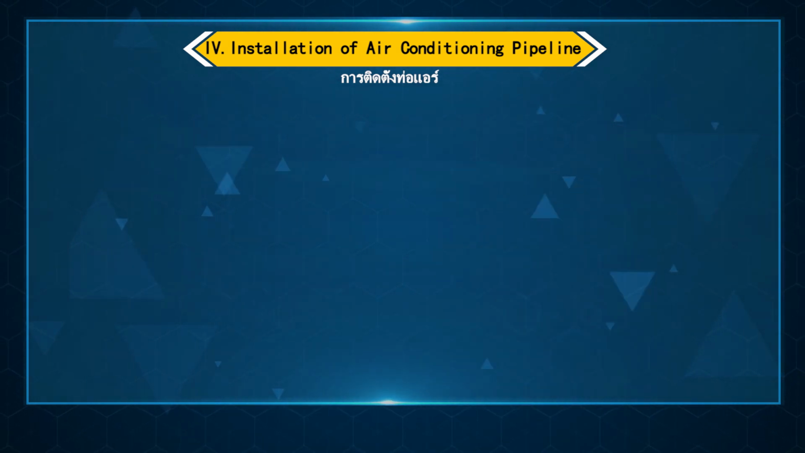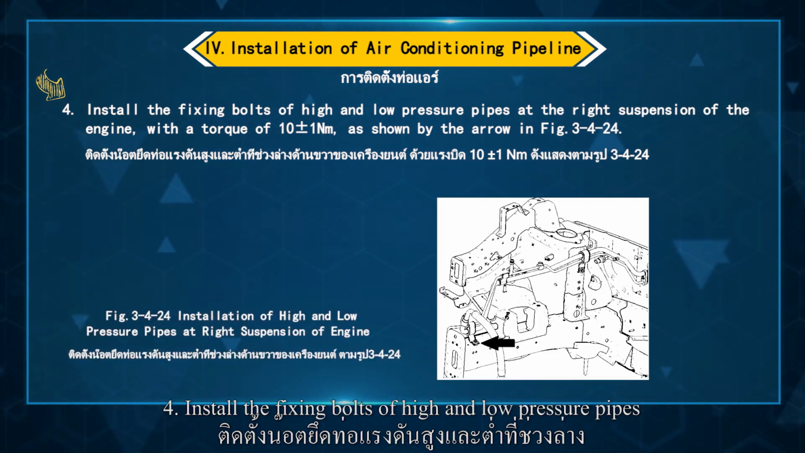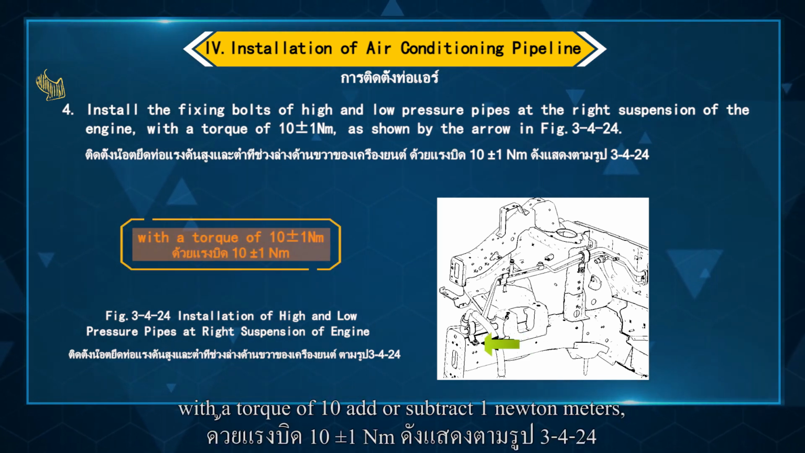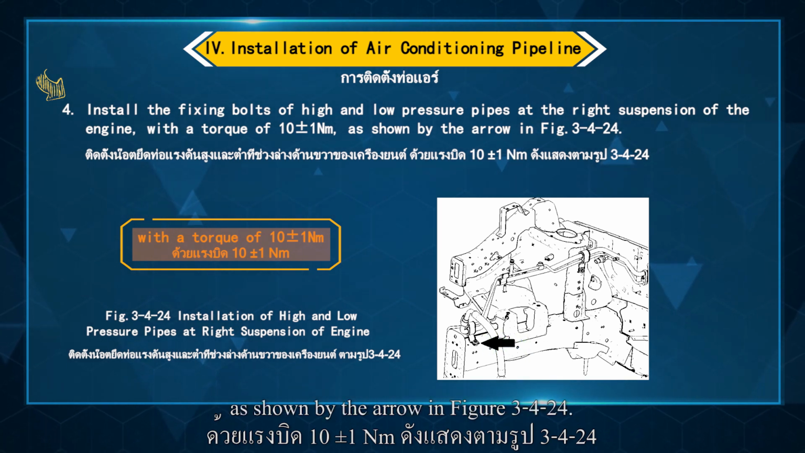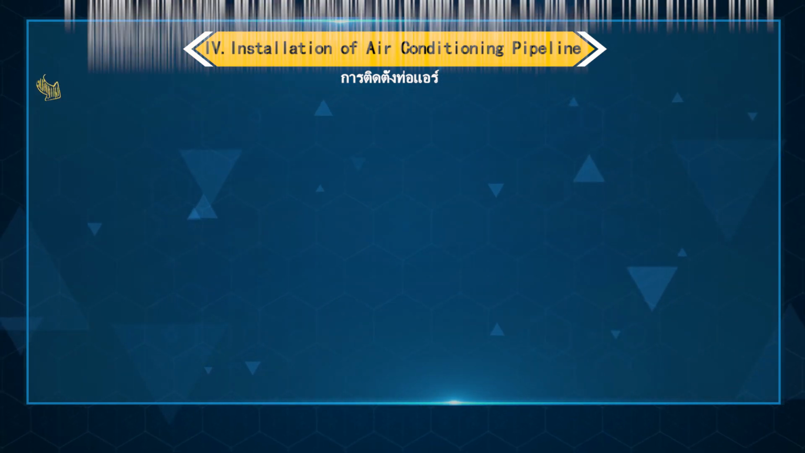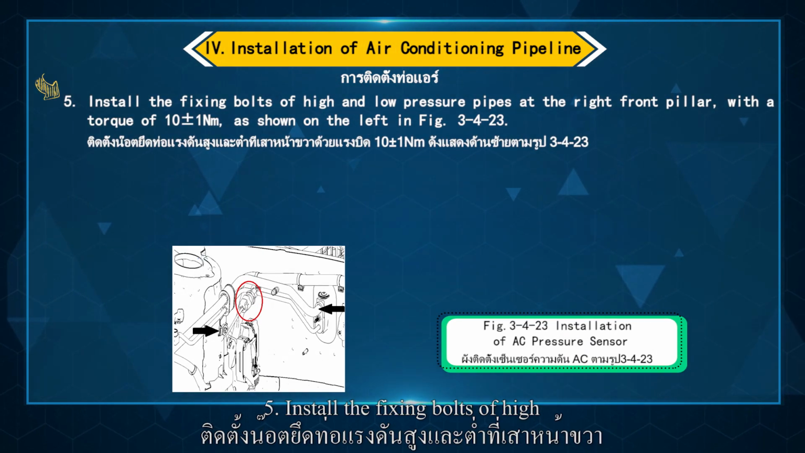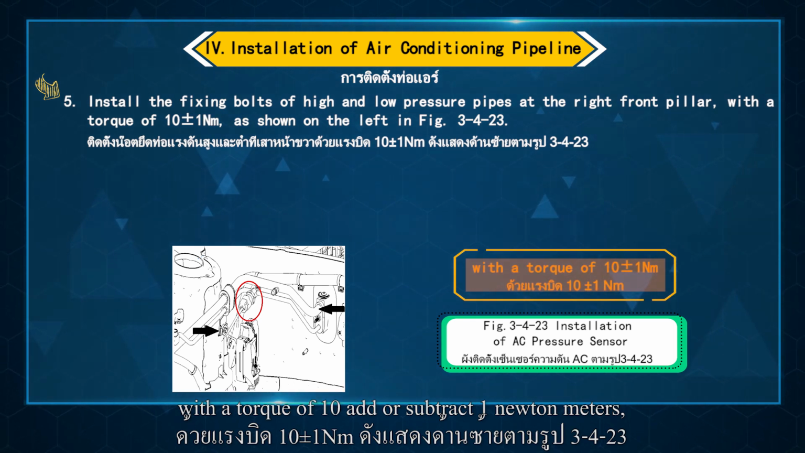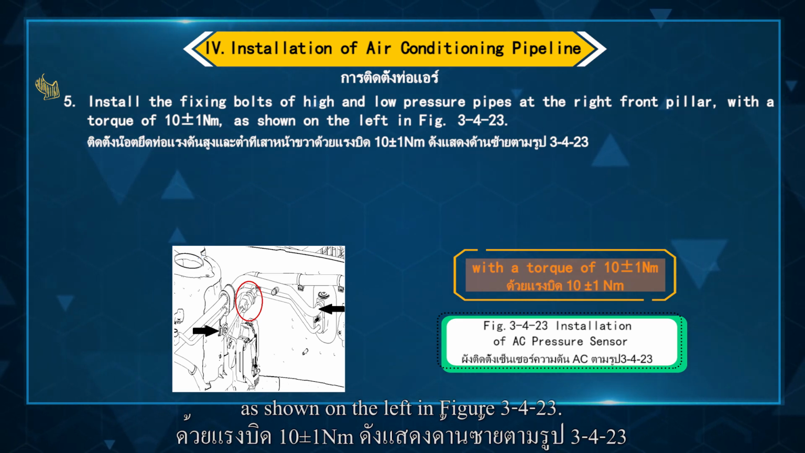3.2.4.23. 4. Install the fixing bolts of high and low pressure pipes at the right suspension of the engine with a torque of 10.8 ± 1 Nm, as shown by the arrow in figure 3.2.4.24. 5. Install the fixing bolts of high and low pressure pipes at the right front pillar with a torque of 10.8 ± 1 Nm, as shown on the left in figure